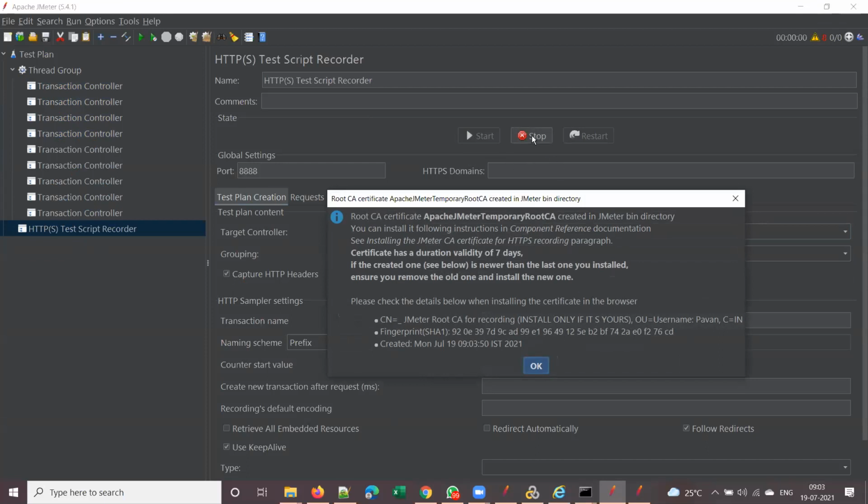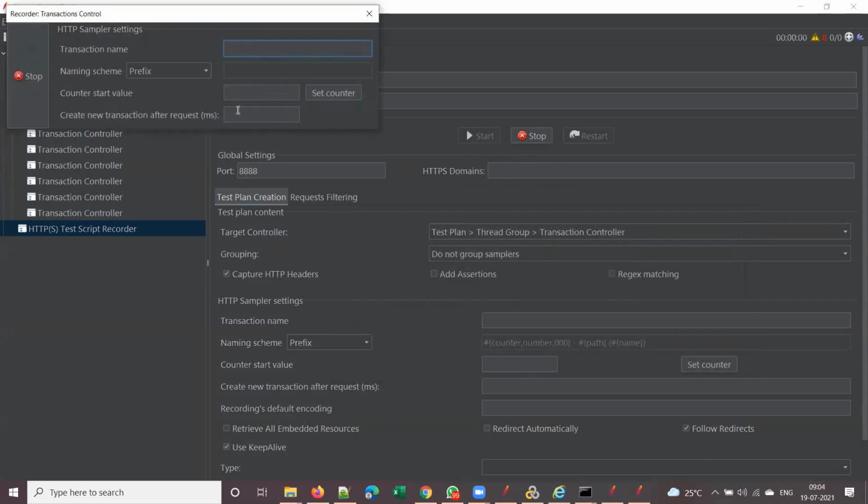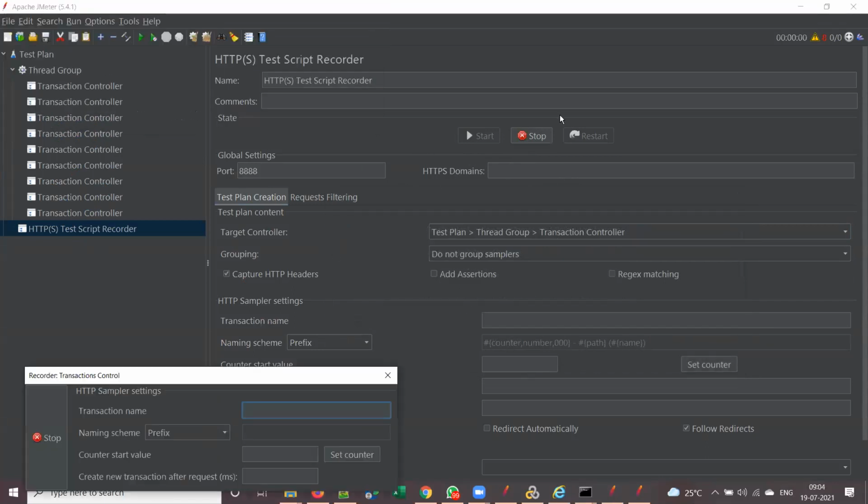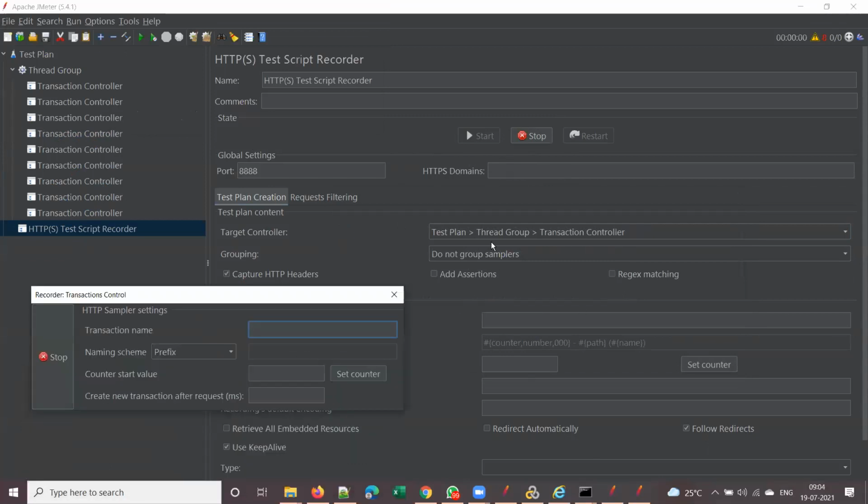So now recording is started. We are running out of time, so we'll see tomorrow how to record a script. Now the JMeter script recording is started. Remember that once you start recording, you have to manually launch the browser in JMeter.